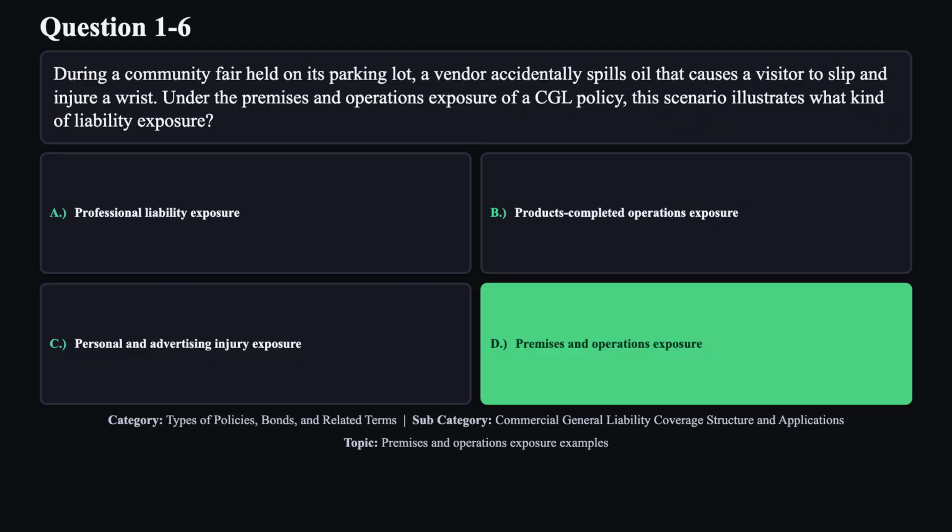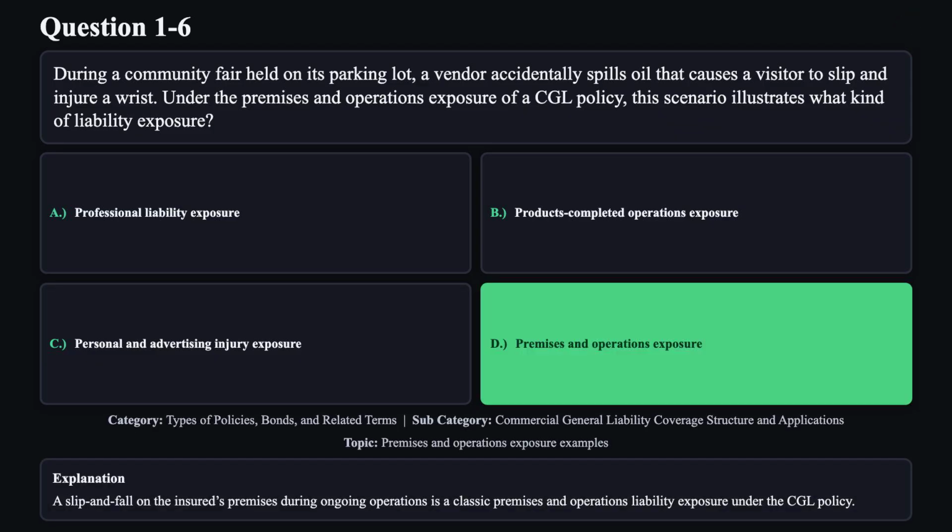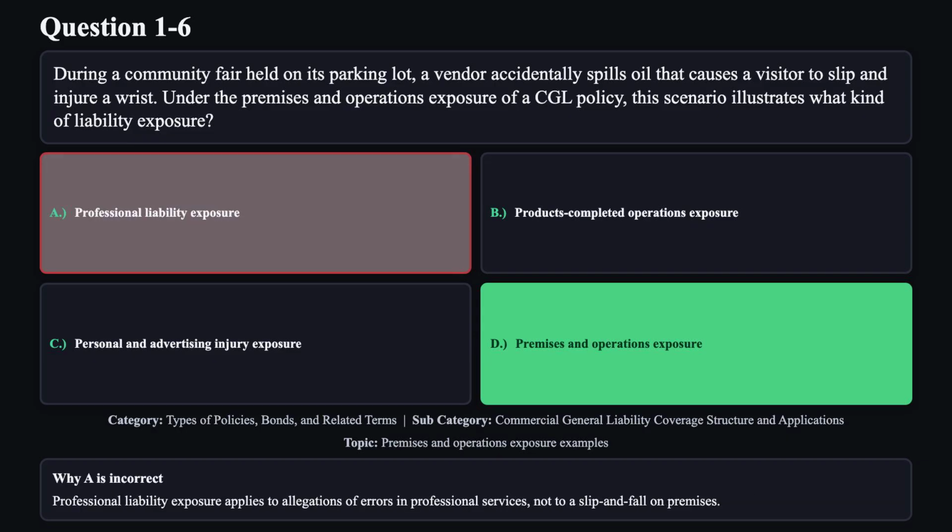The correct answer is D. A slip and fall on the insured's premises during ongoing operations is a classic premises and operations liability exposure under the CGL policy. Reason A is not correct. Professional liability exposure applies to allegations of errors in professional services, not to a slip and fall on premises.